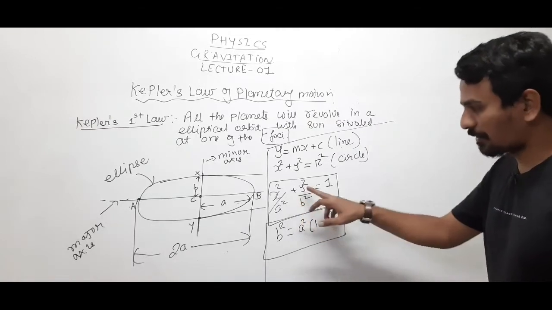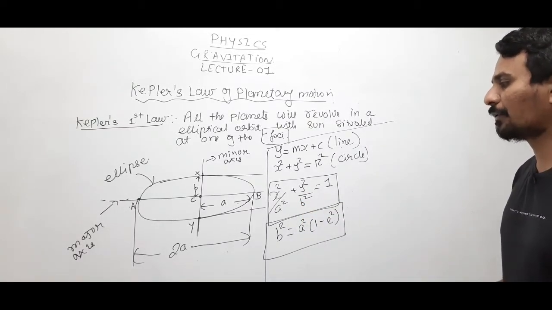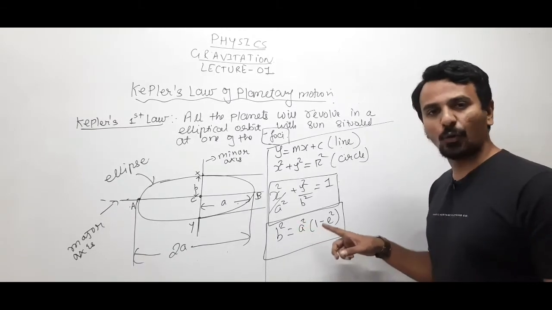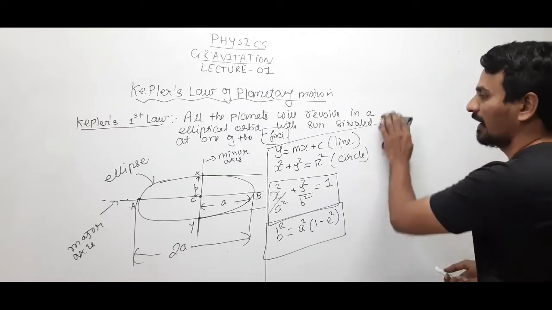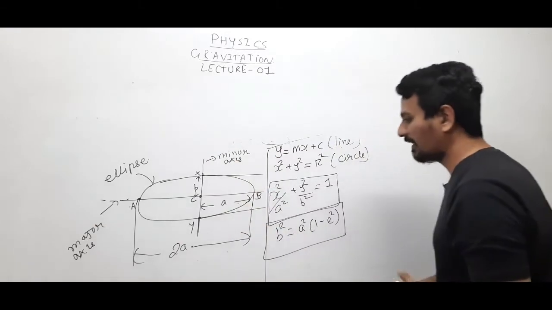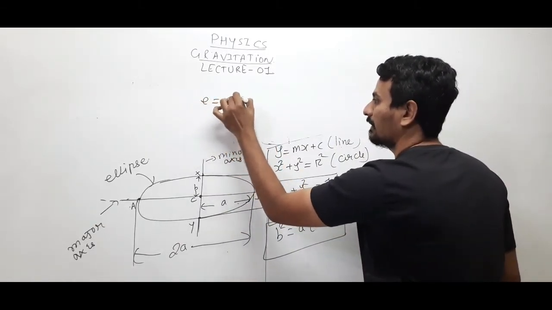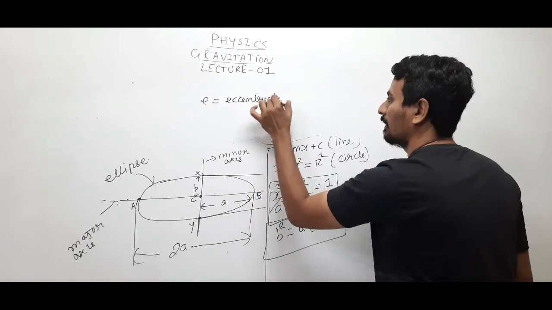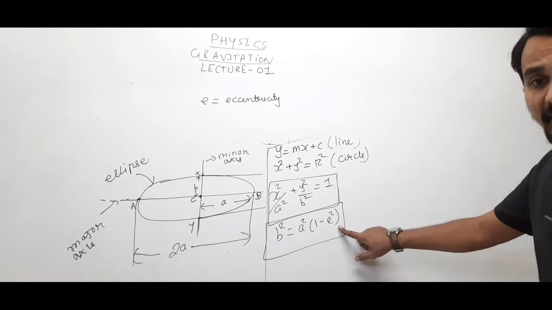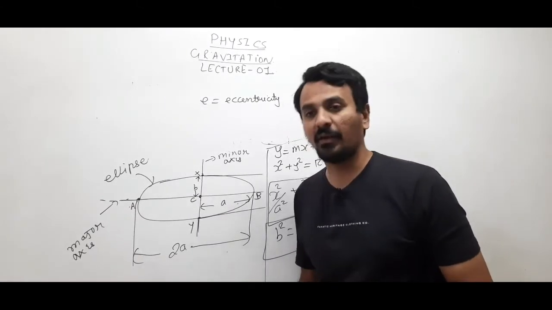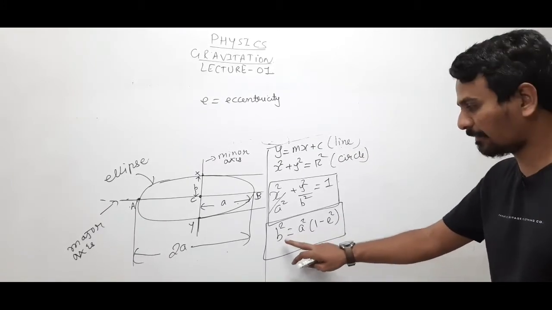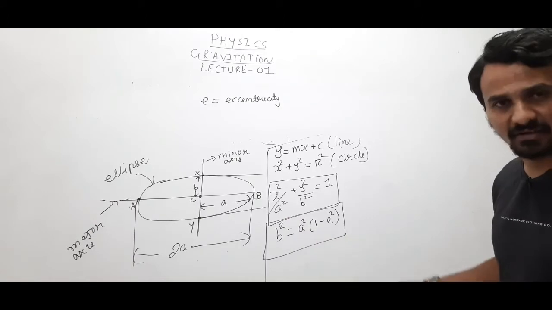This is the standard equation to represent an ellipse, x square by a square plus y square by b square equals 1. b and a are related as b square equals a square into 1 minus e square, where e is known as eccentricity. See, what does eccentricity represent? e stands for eccentricity. For an ellipse, b and a are related as b square equals a square into 1 minus e square.